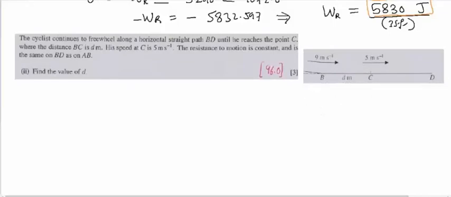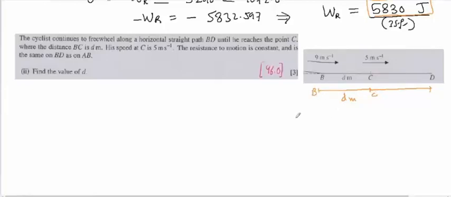Okay, so now the motion from B to C and then C to D, all this is freewheeling. At C the speed is 5, at B the speed is 9 meters per second. The resistance to the motion is constant and it's the same on BD as on AB. We don't know the previous resistance, but we know the work done against the resistance before. So find the value of D. D is actually the distance between point B and C.